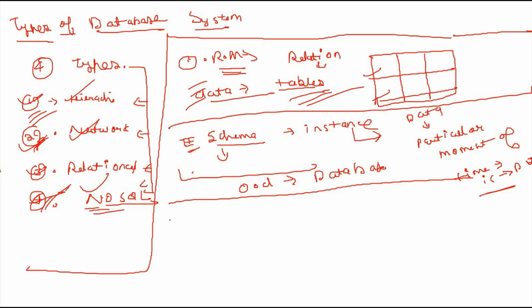One important point I have to mention is the types of database users. A database can be used by many users.